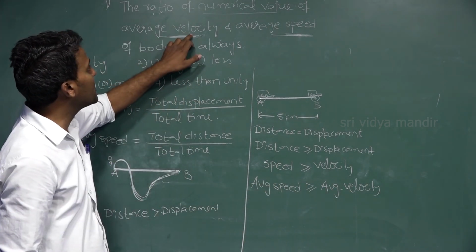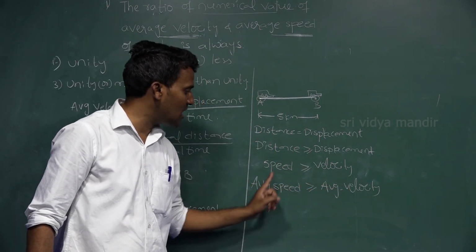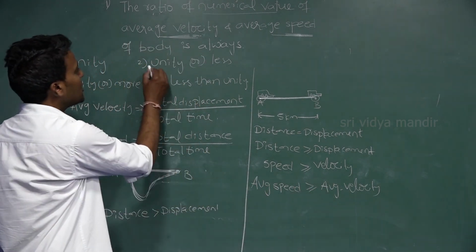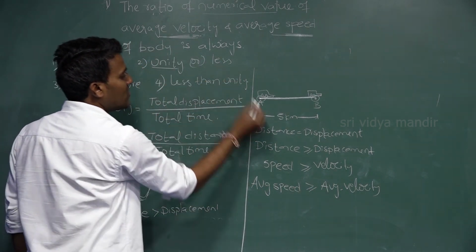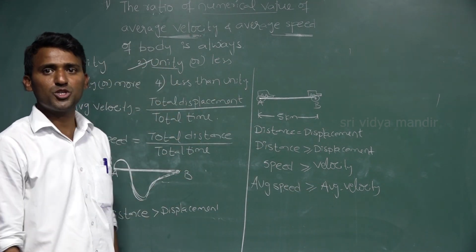Now here they are asking about average velocity and average speed. Average velocity is less than or equal to average speed, so the ratio is less than or equal to one, which is unity. Average velocity is less than or equal to average speed. Option 2 is the correct one.